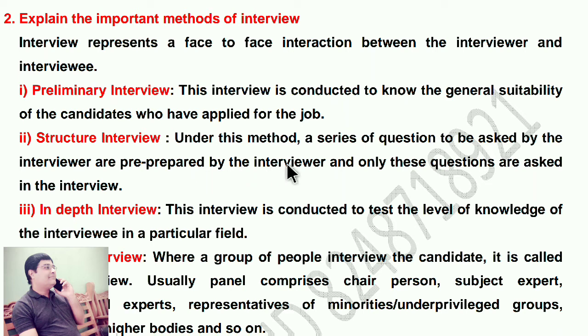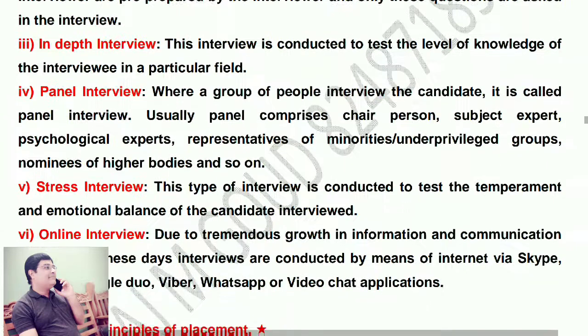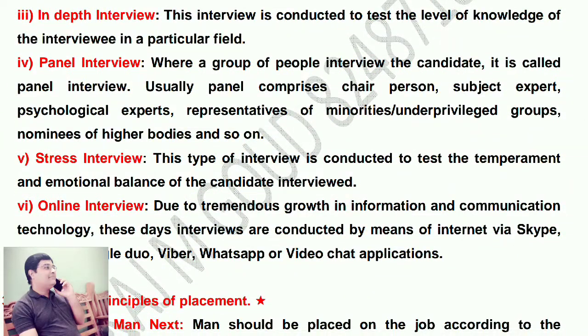Structured interview. Under this method, a series of questions to be asked by the interviewer are pre-prepared by the interviewer, and only these questions are asked in the interview. In-depth interview. This interview is conducted to test the level of knowledge of the interviewee in a particular field.